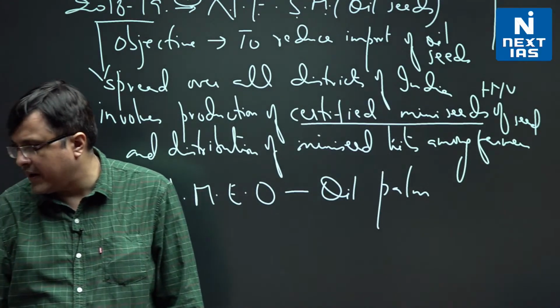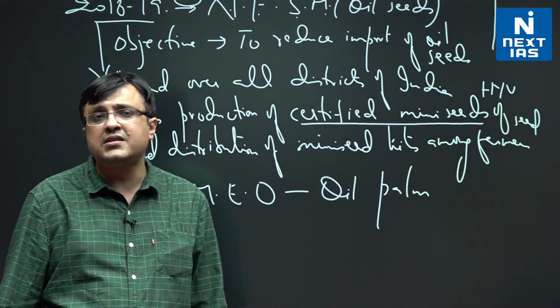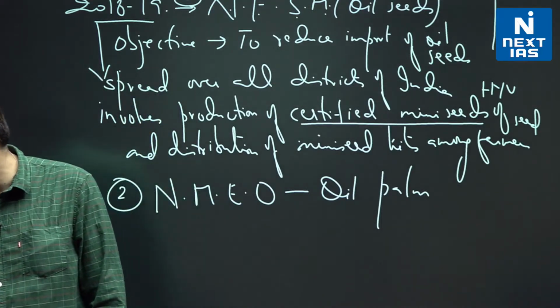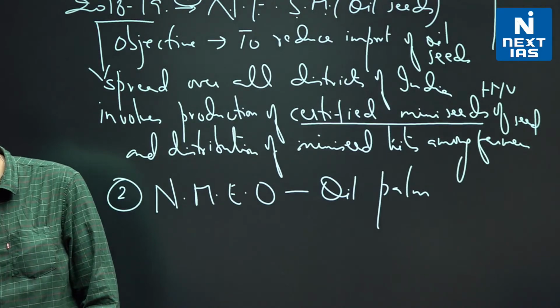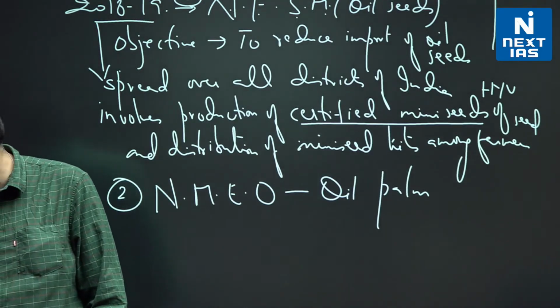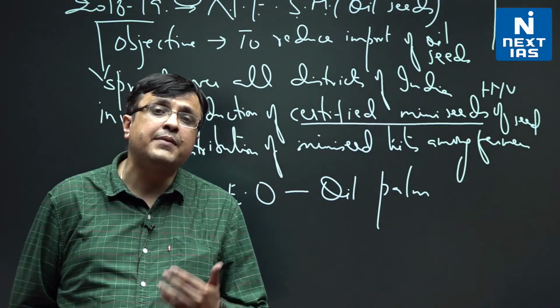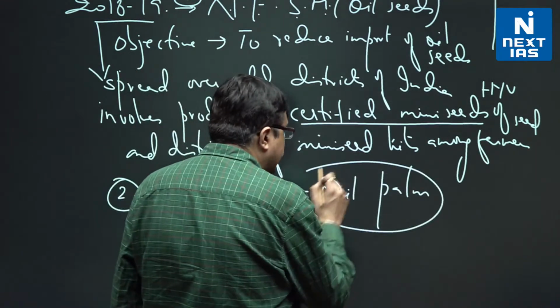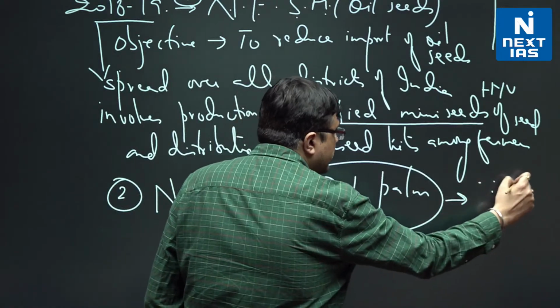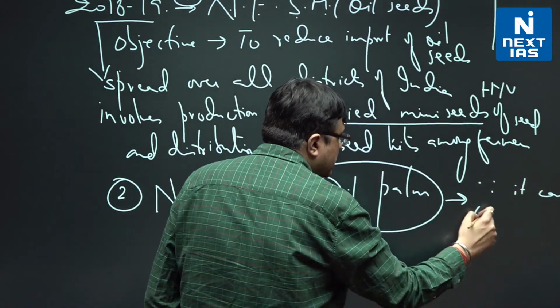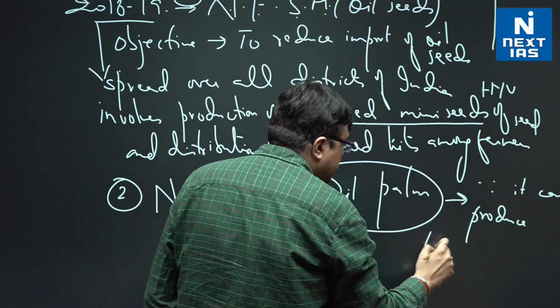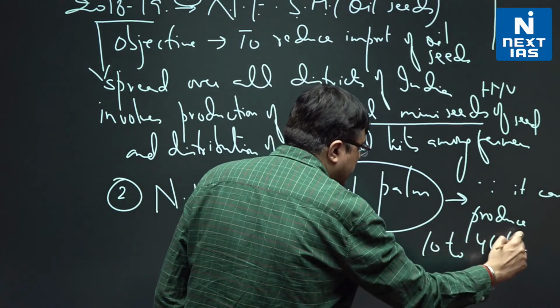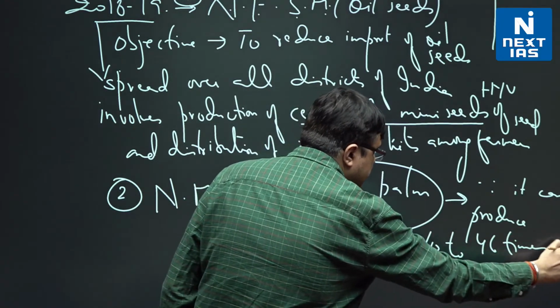The idea is to augment the availability of oil seeds in the country, because palm oil has a huge benefit: it can produce 10 to 46 times more oil than other oil seeds, that is what the Economic Survey says.